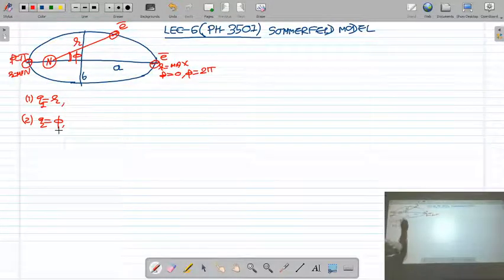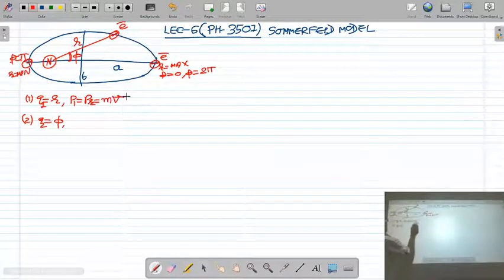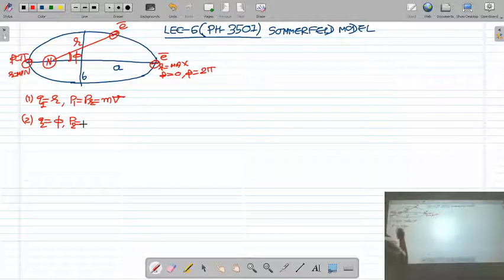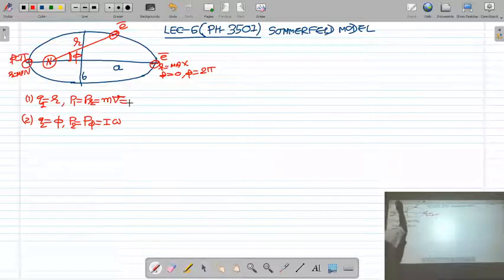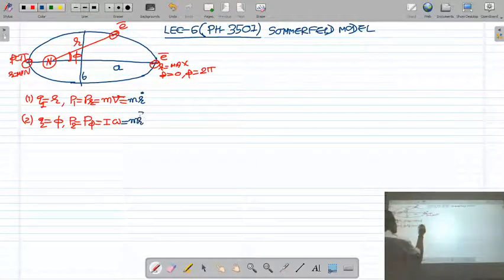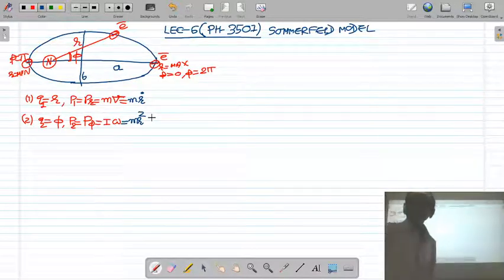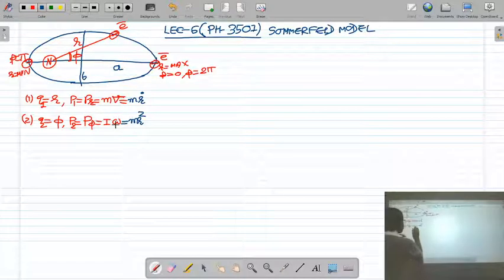Corresponding to the radial coordinate, the radial momentum of the electron is Pr, which is m into v. And corresponding to the phi coordinate, the angular momentum of the electron is p phi, which is I into omega. Here m is the mass of the electron, and the velocity of the electron is dr by dt, written as r dot. I is the moment of inertia, which is m r square, and omega is the angular velocity of the electron, which is d phi by dt, phi dot.